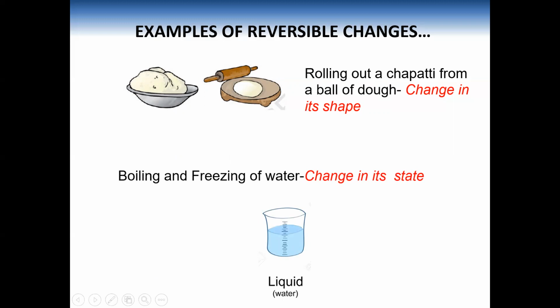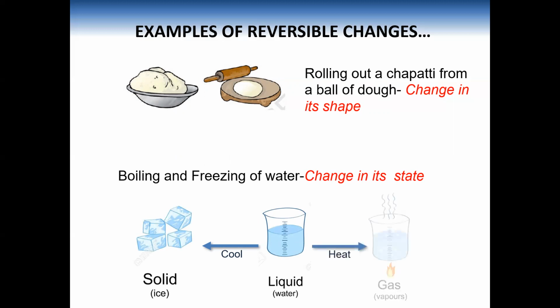So this is water, and water exists in different states, that is solid, liquid, and gas. On cooling, it becomes solid, that is ice. On heating, it becomes gas or water vapor.